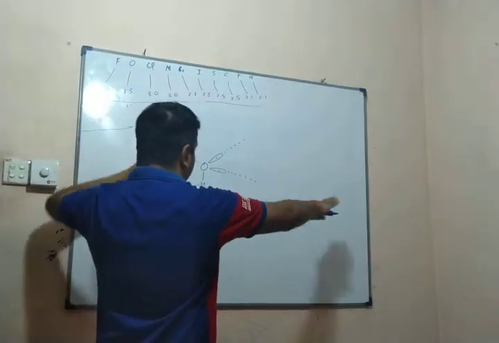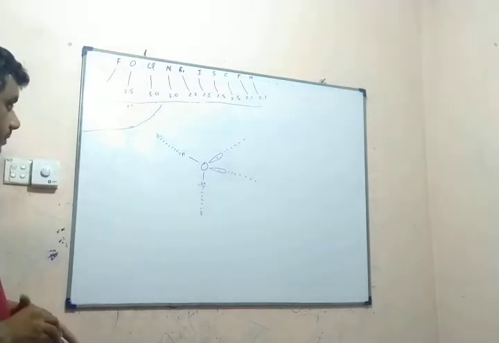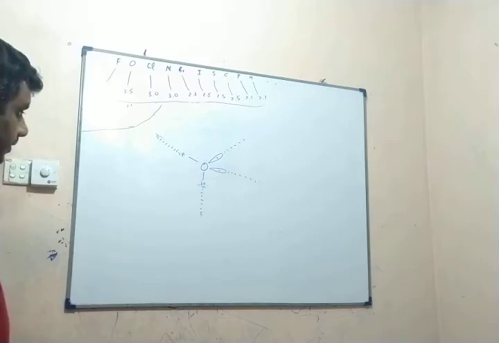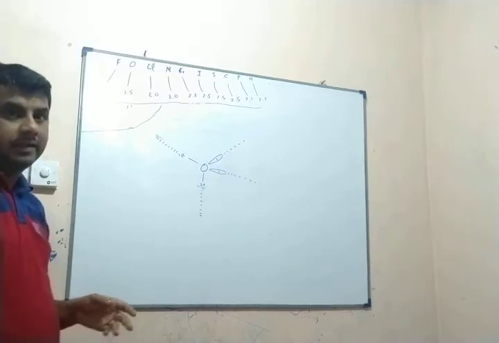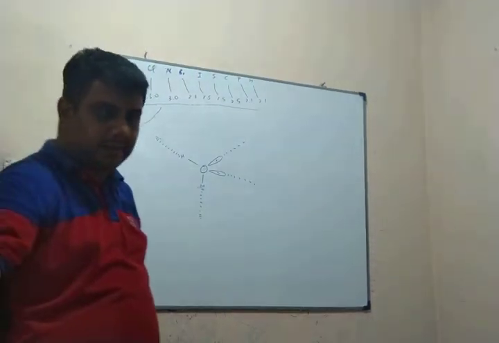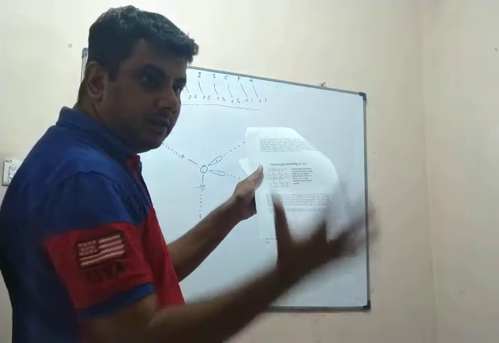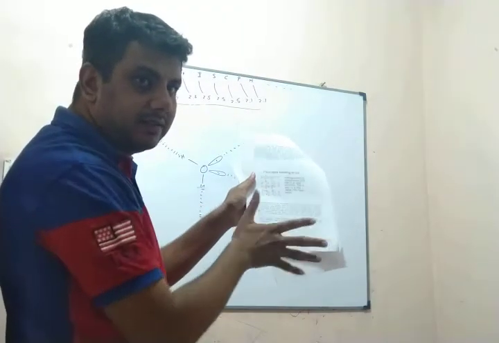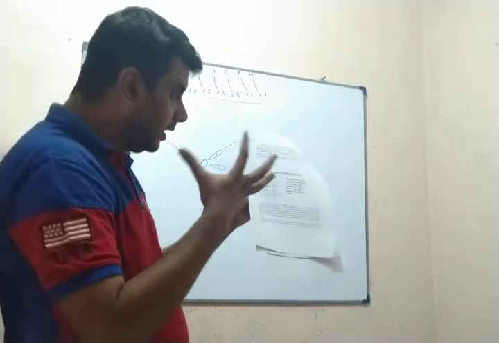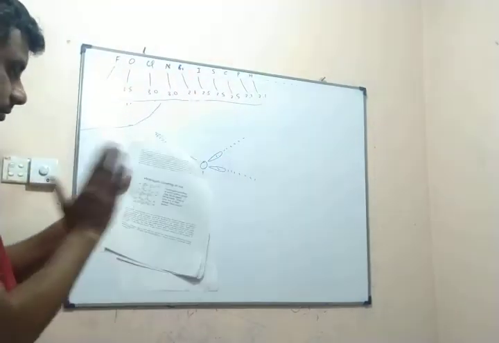And what's the final thing? You would get solid hexagonal structures like this, like you can see in this handout. A hexagonal structure like this, like a beehive. Yeah, then good.